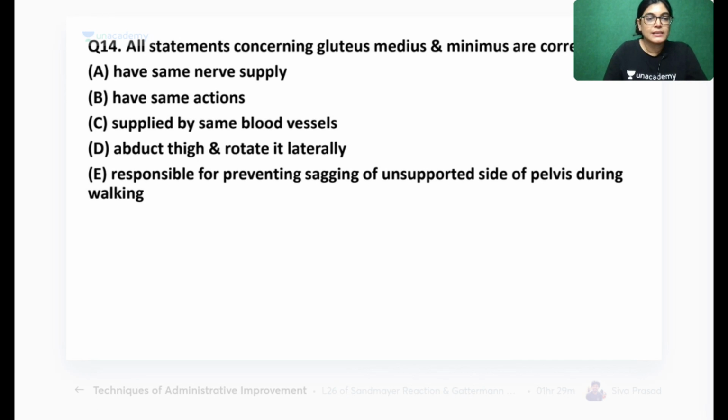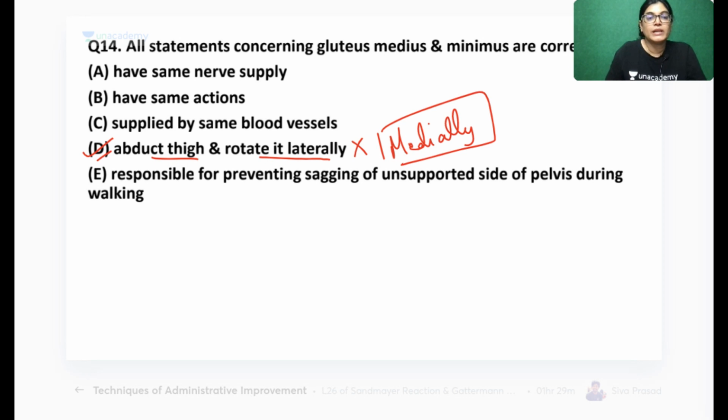Okay, the correct answer is abduct the thigh and rotate it laterally. Absolutely wrong. Actually, it is rotating medially. So all statements considering gluteus medius and minimus are correct except, so option D is wrong. All other options are right. Same nerve supply, superior gluteal nerve, same action of the muscle. So yes, abduction and medial rotation, same blood supply.